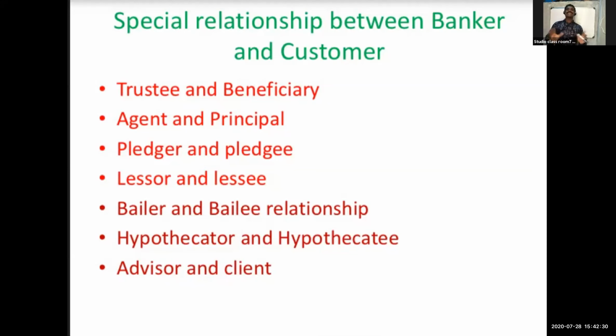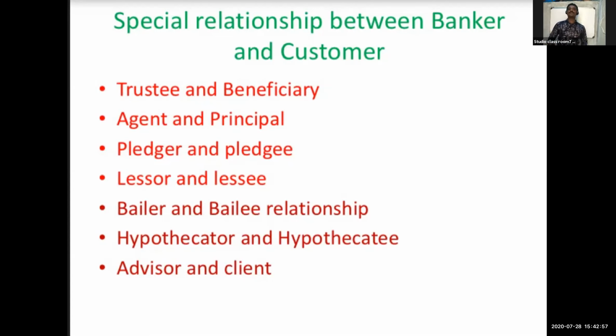That is the relationship between pledger and pledgee. Example, gold loan. If you want a loan, you have to pledge your gold to the bank, and after repaying the loan you get your gold back. Sometimes a businessman will pledge goods, and after repayment they will get the goods back.